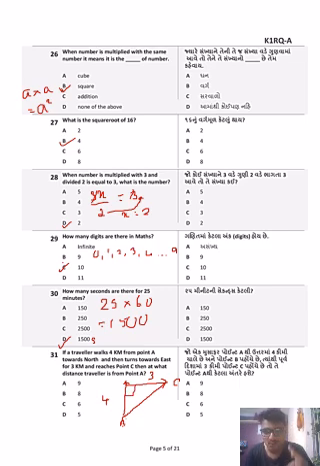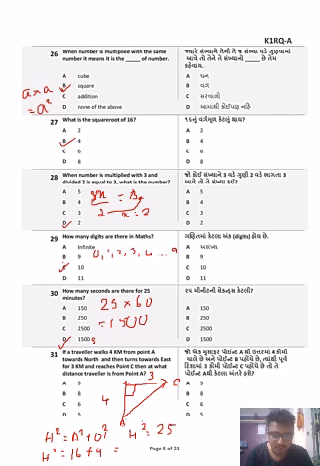जब भी right angle triangle आते हैं, दो sides दिए जाते हैं. What rule? Which theory are you going to use? Pythagoras theorem. So Pythagoras theorem क्या बोलता है? Hypotenuse square is equal to adjacent square plus opposite square. ठीक है? Hypotenuse हमें ढूंढना है. Hypotenuse square is equal to adjacent square 16, 4 squares are 16 plus, ठीक है, 3 square 9. Therefore hypotenuse square is equal to 16 plus 9, कितना होता है 25. लेकिन हमें hypotenuse चाहिए तो h is equal to root of 25. What is the root of 25? 5. So the distance is going to be 5 kilometers. Simple.